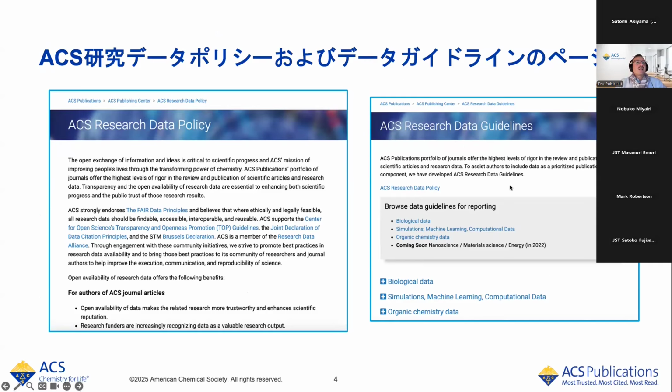On the right-hand side, I show here the data guidelines that ACS staff, together with the academic editors, have created for the scientific community. If you go on our website, you will see that we have data guidelines for biological data, machine learning, computational data, organic chemistry data, and many more to come. So this is still a work in progress.